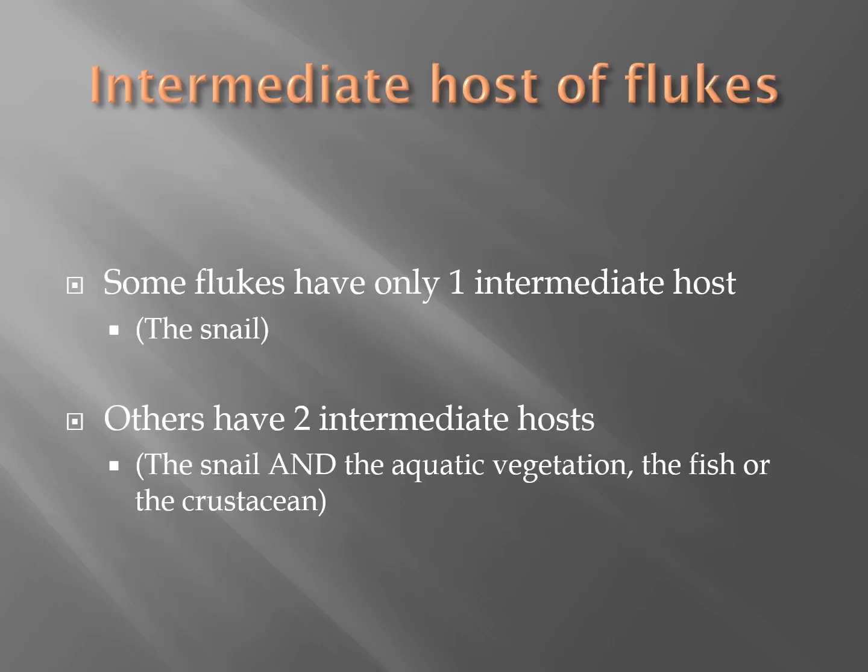Some flukes, like the schistosomes, only have one intermediate host, and that happens to be the snail. The GI and organ flukes have two intermediate hosts. Usually that is the snail and some sort of aquatic vegetation, fish, or crustacean.